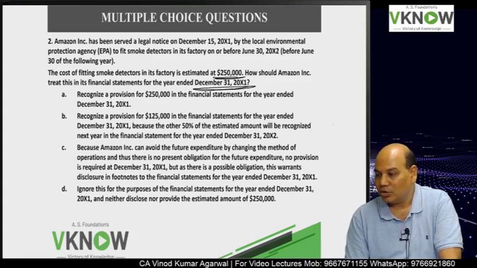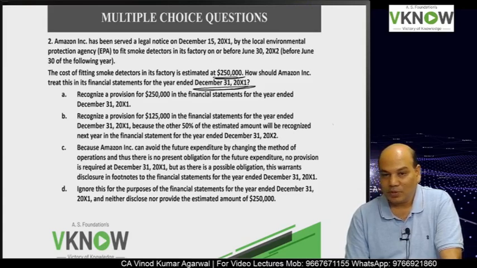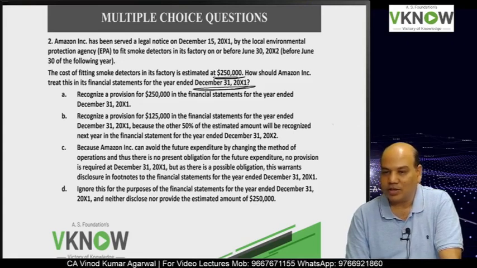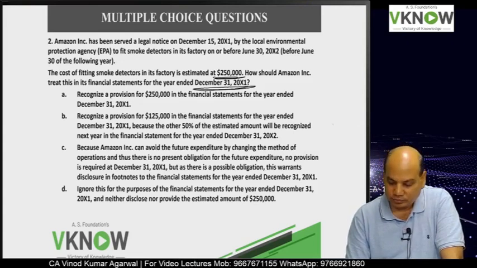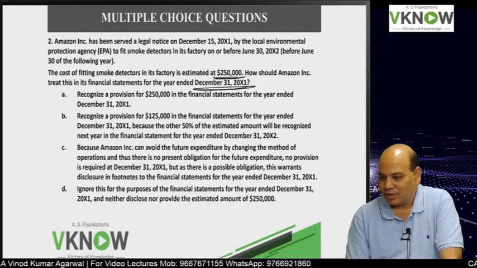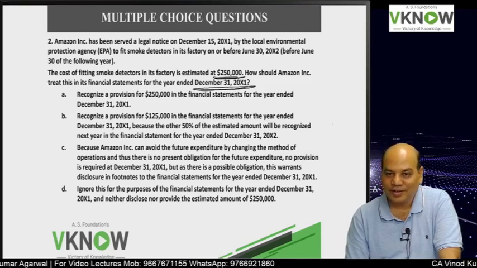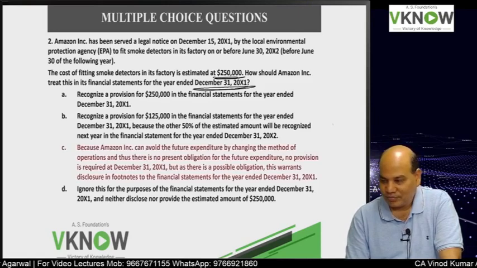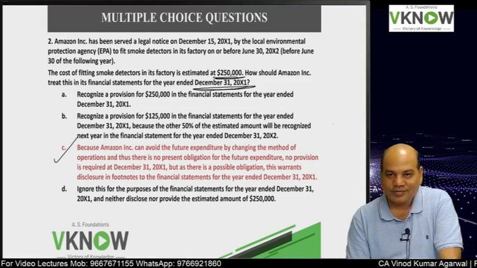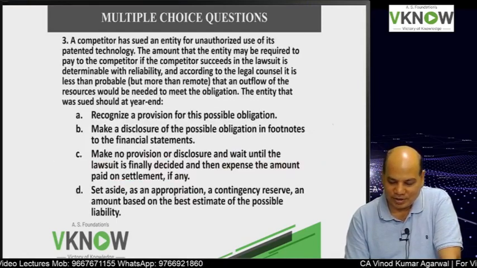And the last one, ignore this for the purpose of the financial statement for the year ended 31st December and neither disclose nor provide the estimated amount. So what is your view? All the students are saying A is not right, B is not right, D not right. So what is the right answer? Oh, the color has changed. Very good. C is the right answer, tick mark.